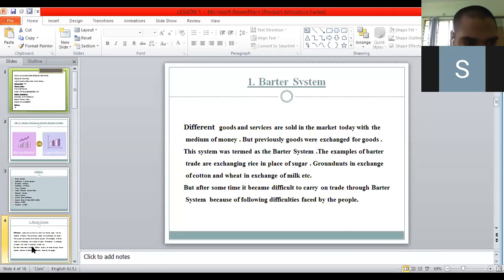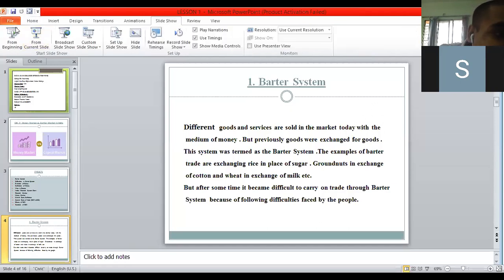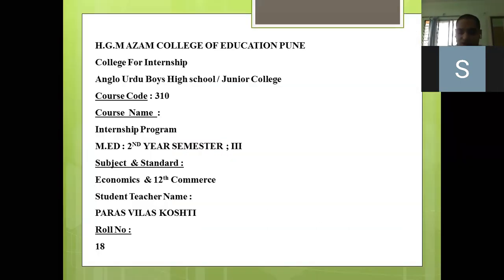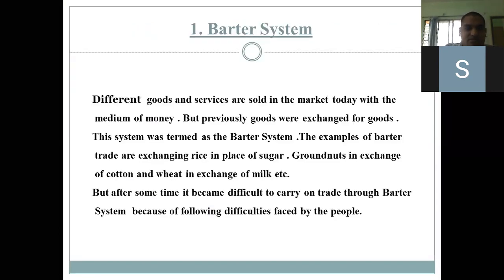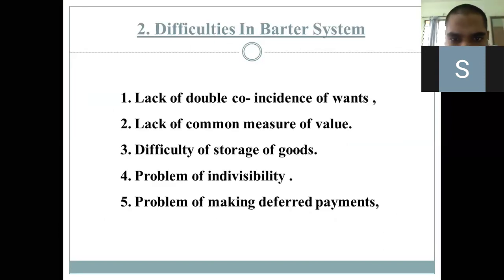But after some period, the barter system came to be endangered. Why? Because some difficulties were found in this system, which we are going to discuss in detail. So, difficulties in barter system. First was lack of double coincidence of wants. What is lack of coincidence of wants?